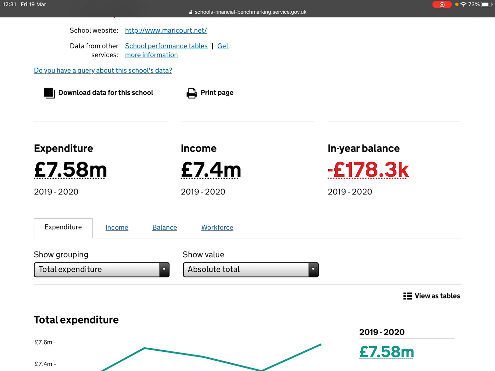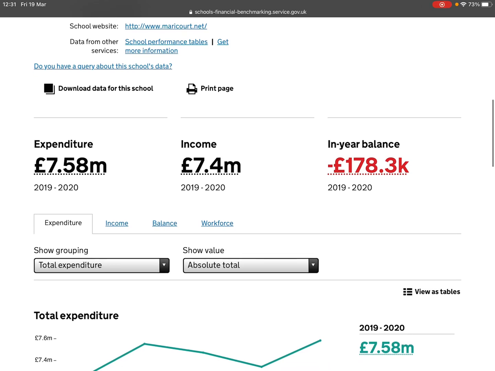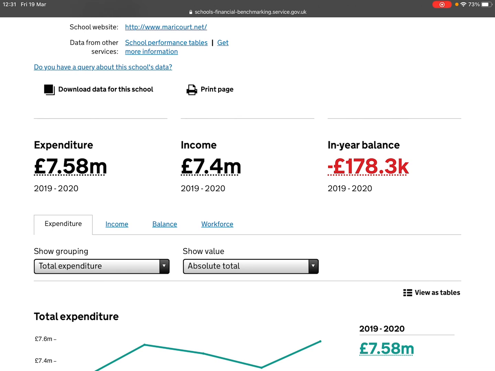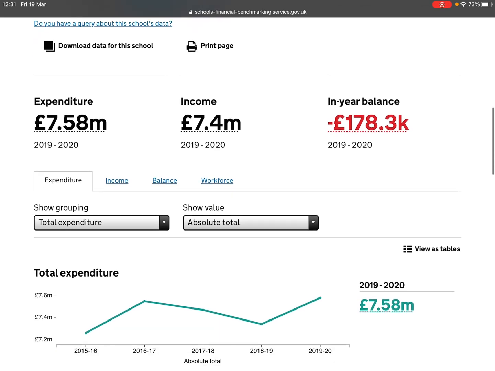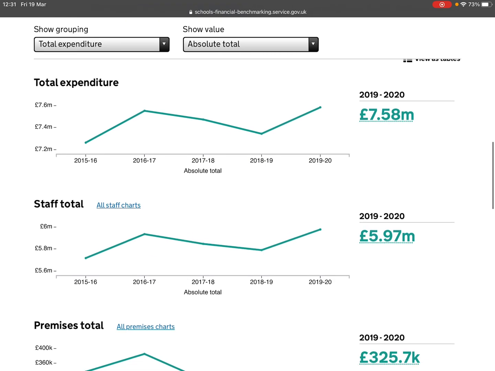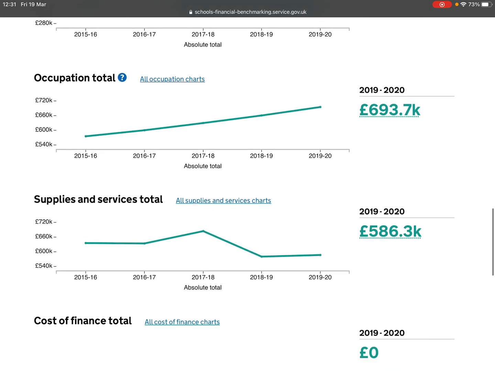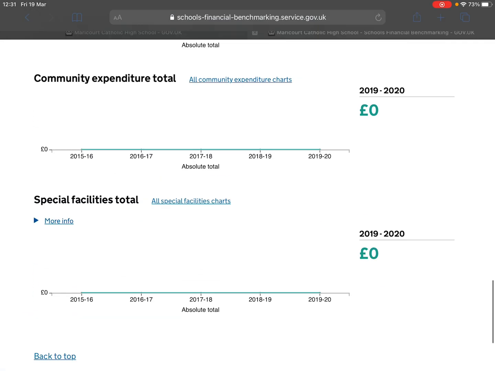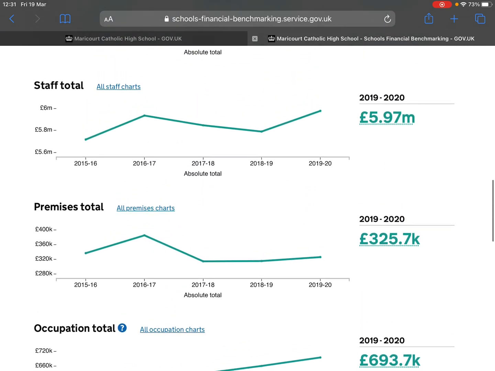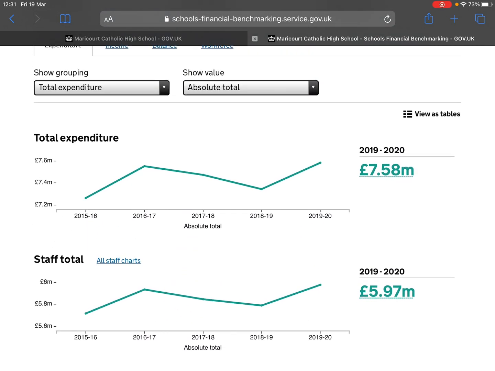There are 4 tabs that you'll see across here now, 3 of which are highlighted in blue. And the 4 tabs are expenditure, income, balance, and workforce. I can see just at a glance on this dashboard of information that, in red on the right hand side, the school is spending more money than it's actually taken in income in the academic year 1920. And when I move further down, that's broken down into total expenditure, staff totals, and you can see that that's graphed over the last 5 years, occupational costs, and it breaks it down even further, much of which is, from my point of view, not as purposeful and useful for caseworkers.